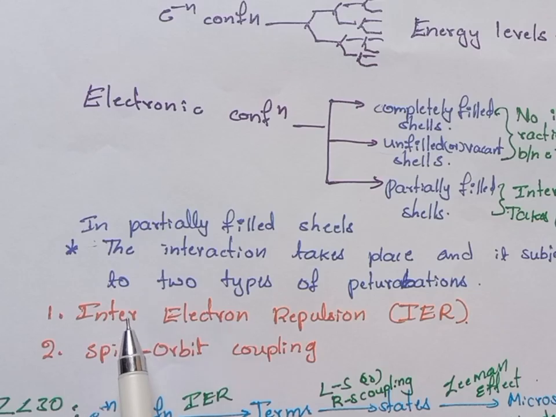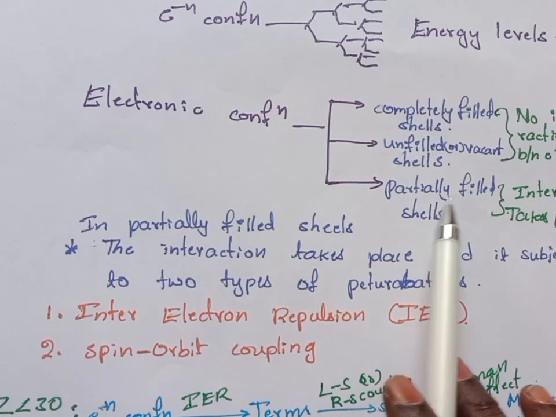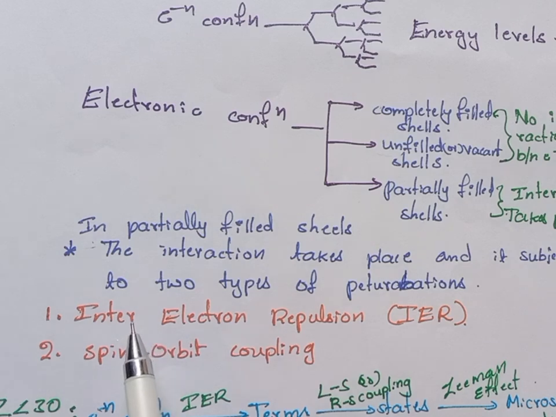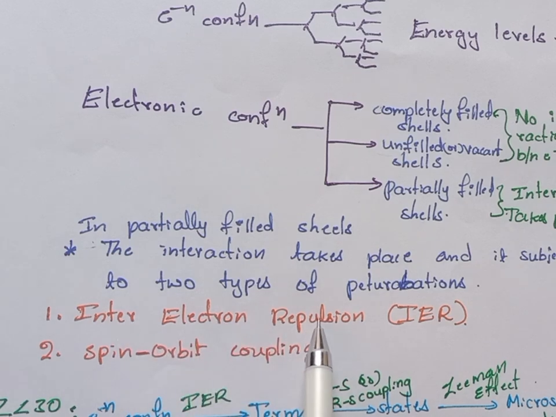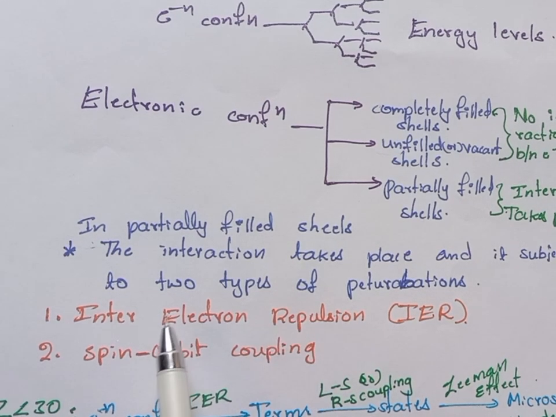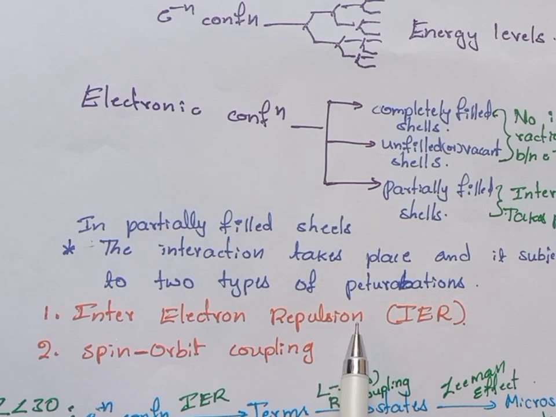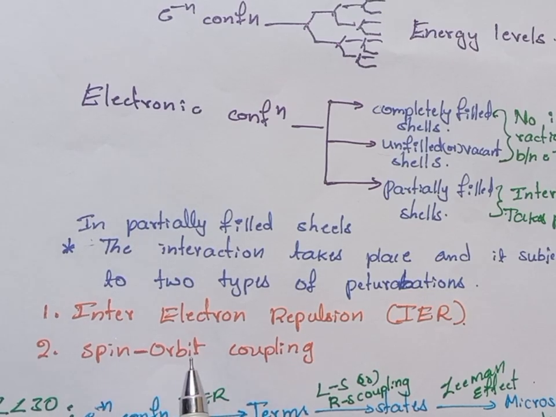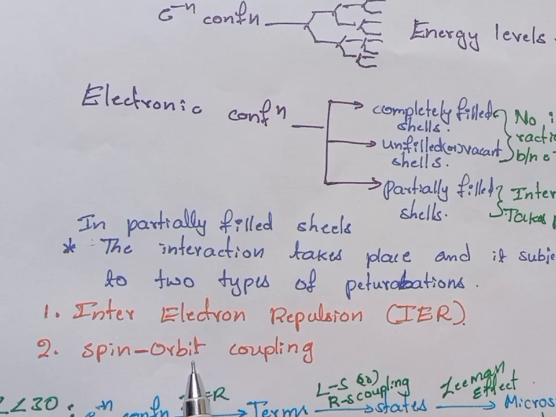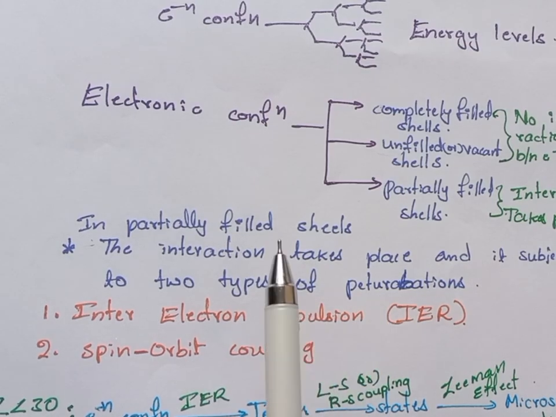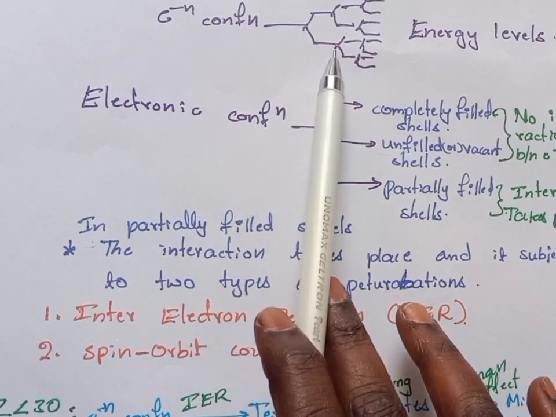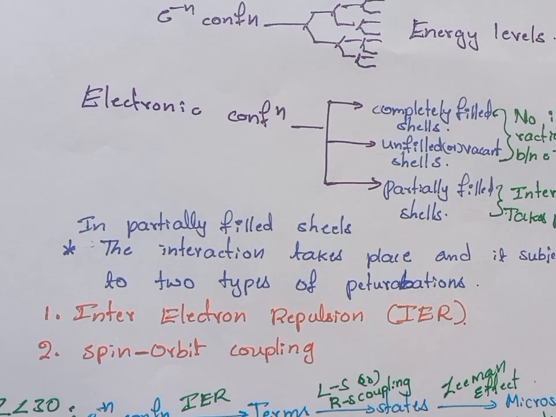The transforming of electrons from one orbital to another orbital will take place, so the inter-electron repulsion will take place. This causes the splitting of the electronic configuration into different energy levels, and the coupling of spin angular momentum and the orbital angular momentum will give the perturbation for the electronic configuration to split into different energy levels.